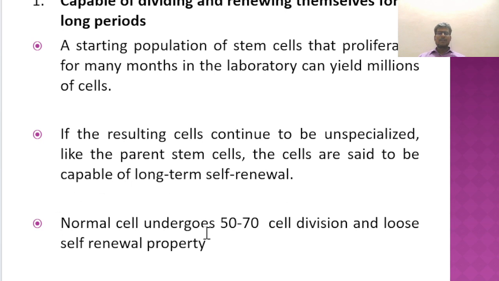Generally, a normal cell undergoes 50 to 70 cell divisions, after which it loses the self-renewal property and cannot divide further. But stem cells divide indefinitely by expressing high telomerase enzyme activity.